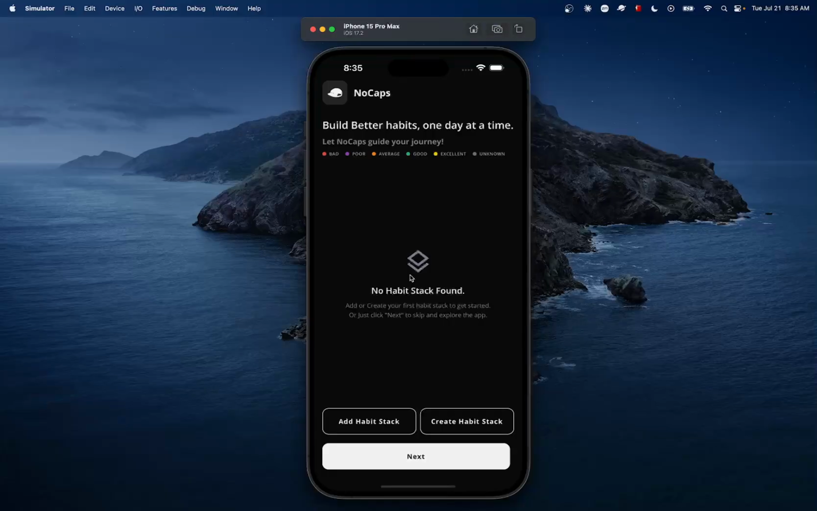Now, the first time that you log into the application, you're likely not going to have any HabitStacks. And you can see the text here. It says add or create your first HabitStack to get started, or just click next to skip and explore the app. All right, so we're going to create a new HabitStack.